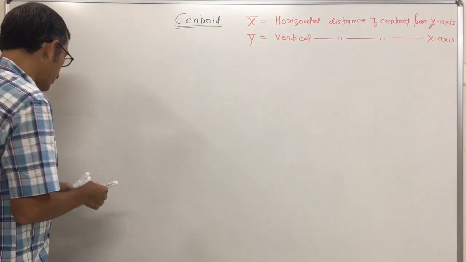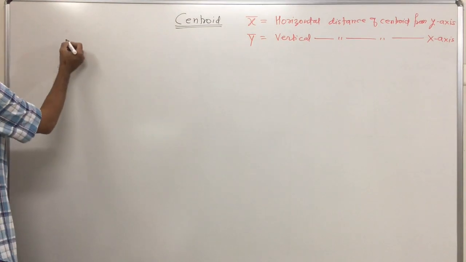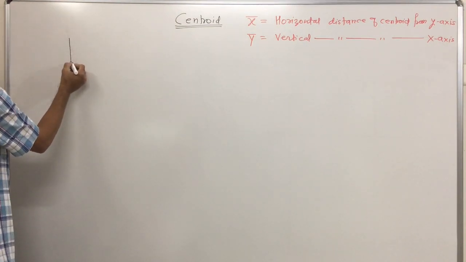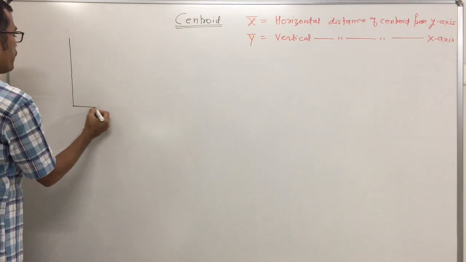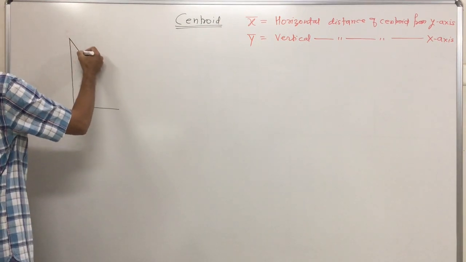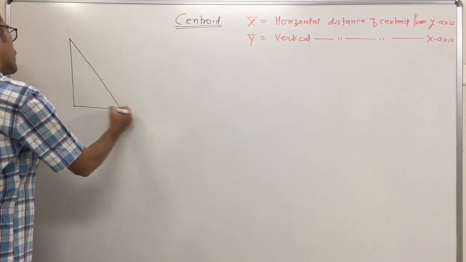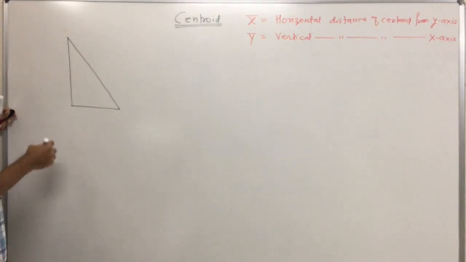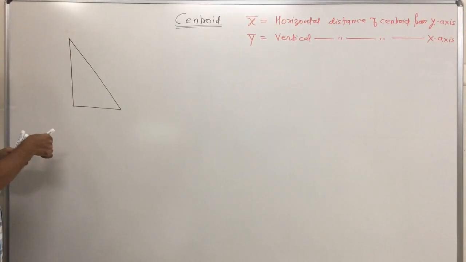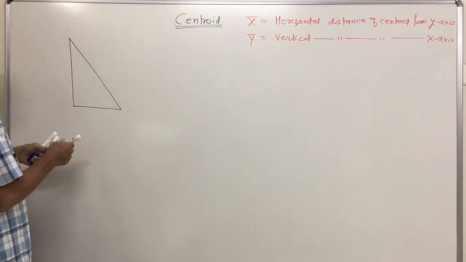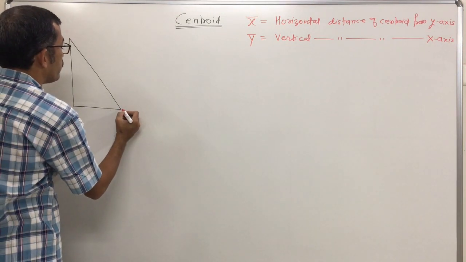Now if this one is a right angle triangular lamina, this is a triangular lamina. The triangular lamina is very important. Whenever we solve any problem, if a triangular lamina is given, mostly students get the wrong answer. Listen carefully.